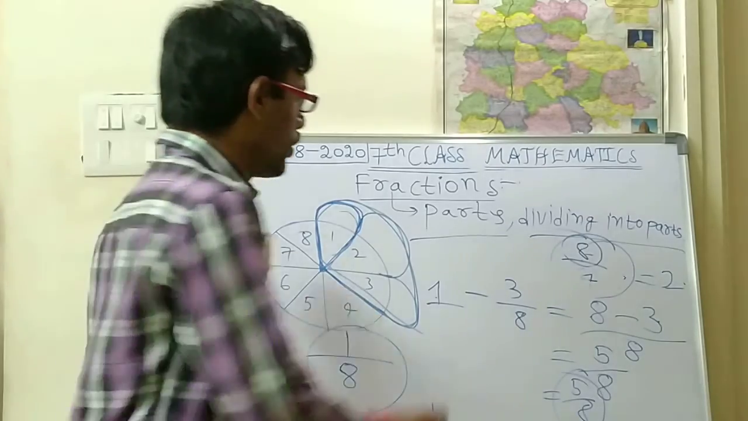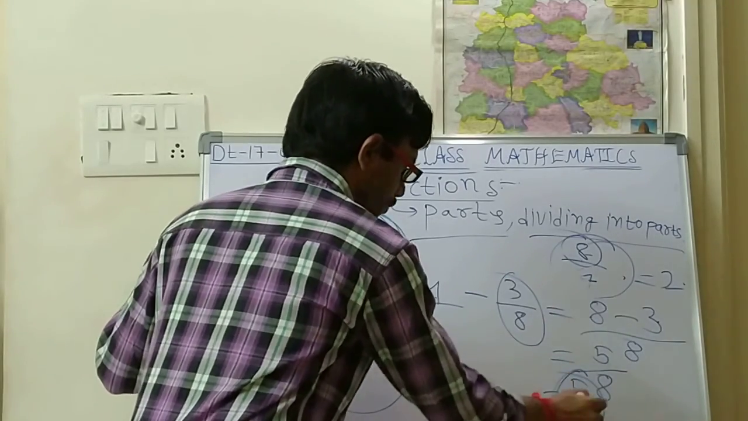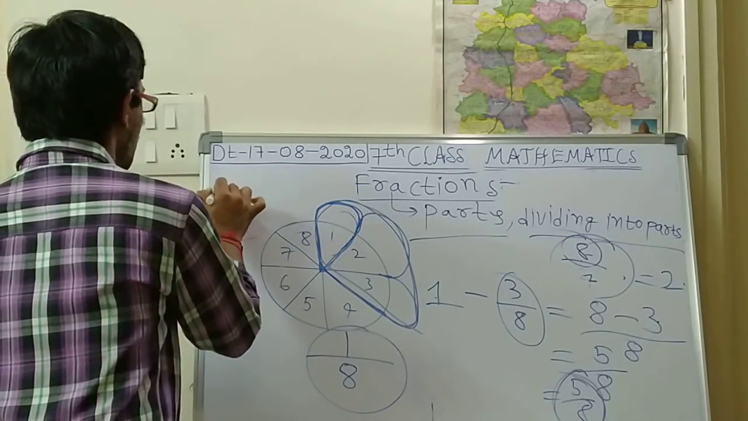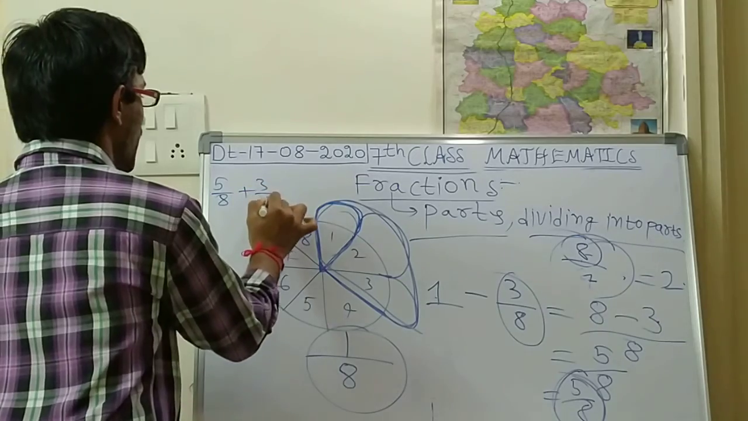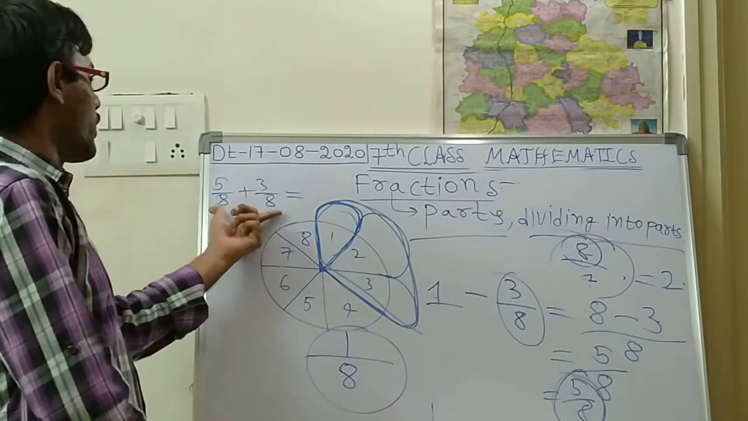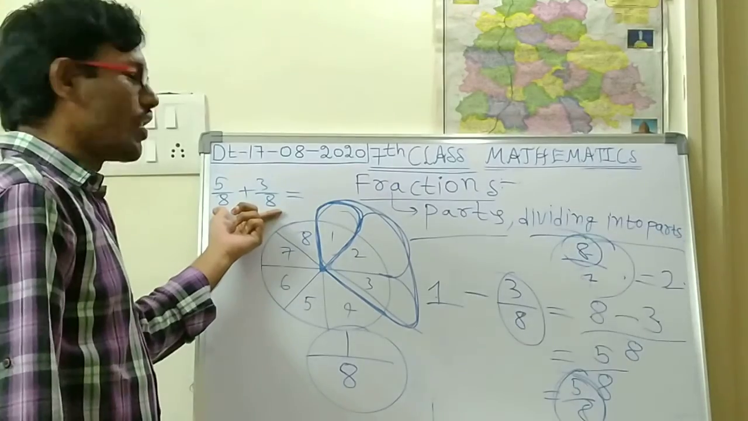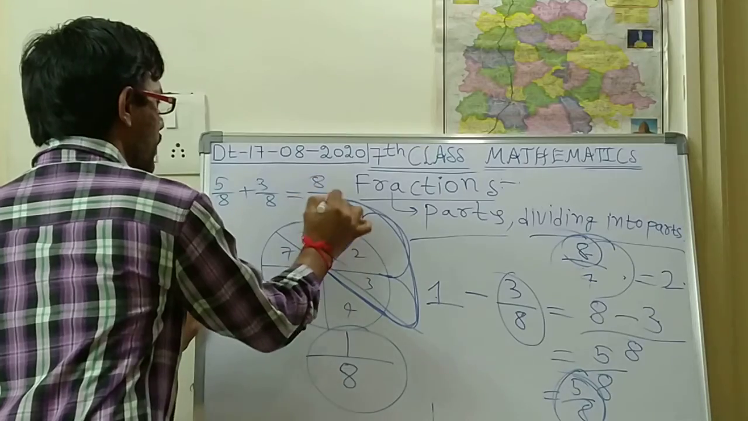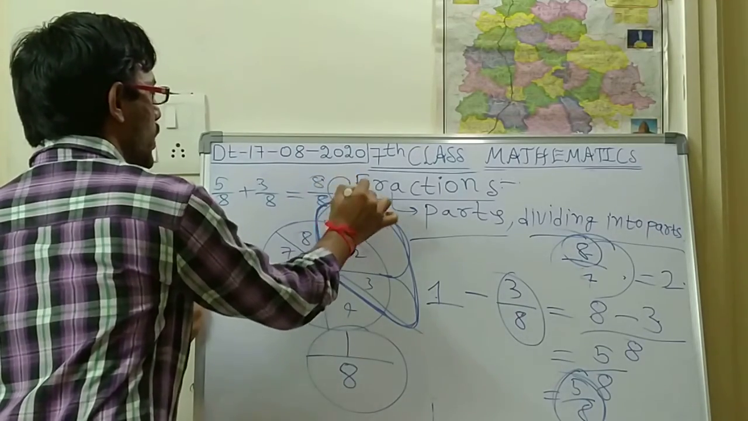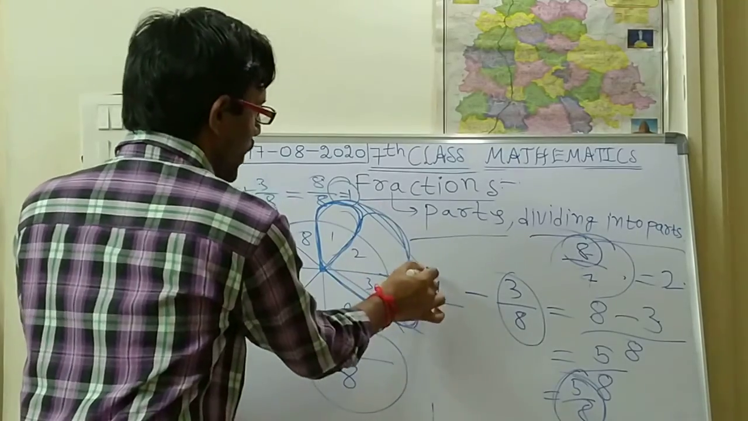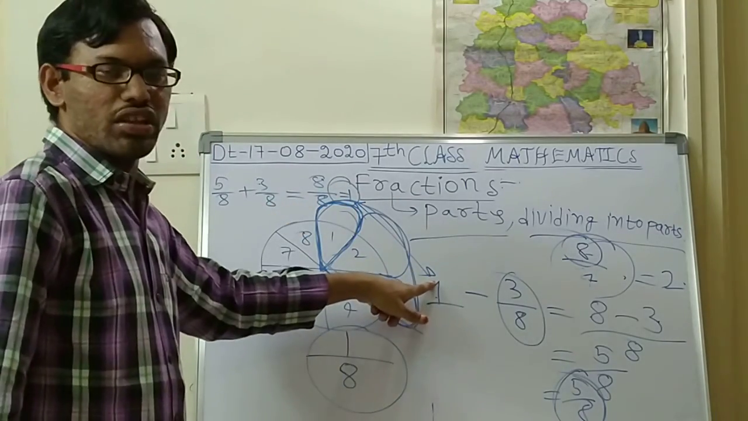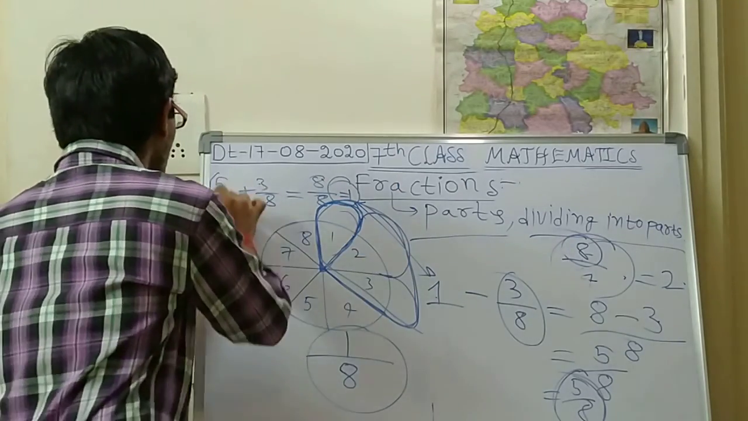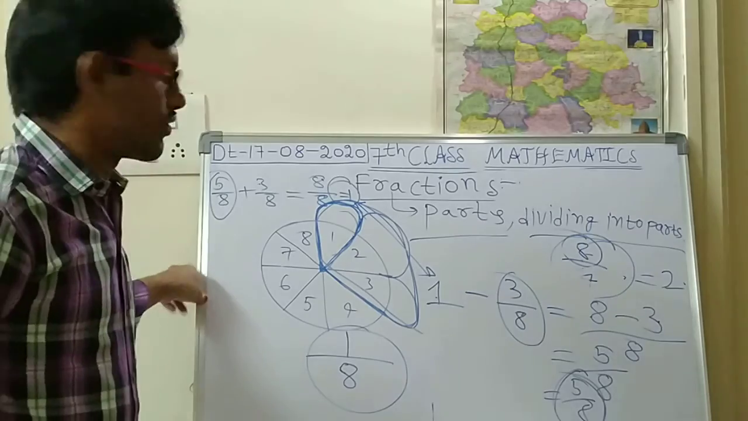For confirmation you should add both the parts, 5 by 8 and 3 by 8. If we get 1, your answer is correct. So children, I am doing 5 by 8 plus 3 by 8. The denominators are equal, so we add the numerators. 5 plus 3 is 8, so 8 by 8, and 8 by 8 is 1 only. So 1 is tallying with 1. I hope you are understanding. If 1 tallies with 1, the answer we have done is correct.